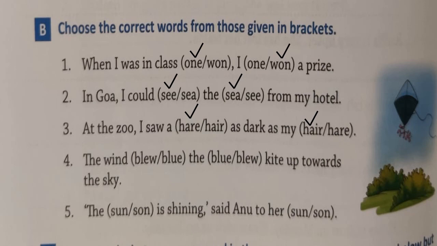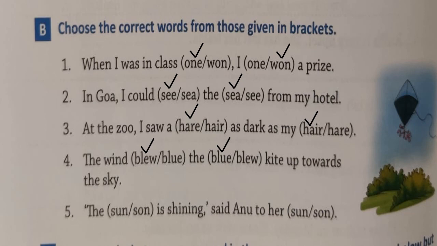Number 4, the wind blew the blue kite up towards the sky. Blew, B-L-E-W and blue, B-L-U-E. In the first place, we will write B-L-E-W, blew. And in the second place, the color blue, B-L-U-E, kite up towards the sky.